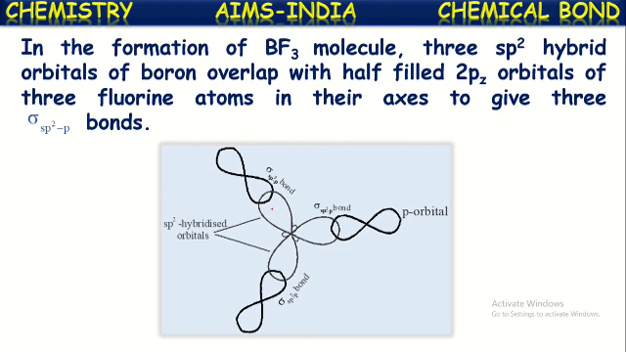See here, this is an sp2 hybridized orbital of boron, and this is overlapping with the 2pz orbital of fluorine. By this overlapping, they form one sigma bond. This sigma bond is called an sp2-p sigma bond because it is formed by the overlapping of an sp2 hybridized orbital of boron and a 2pz orbital of fluorine. In that way, three sigma bonds are formed in this boron trifluoride molecule.